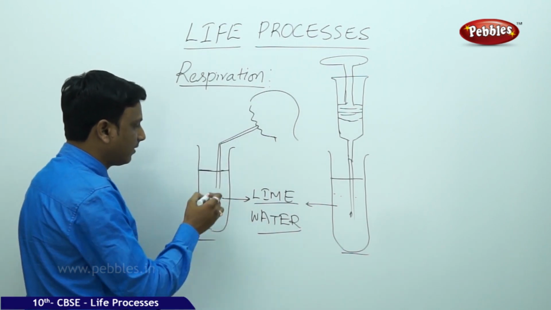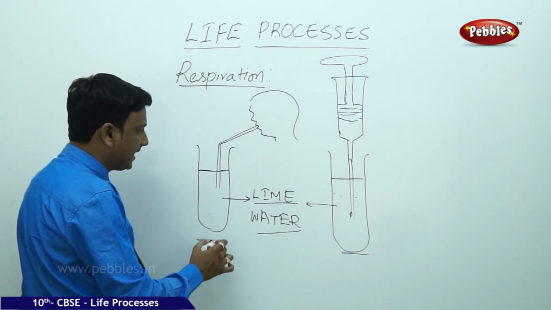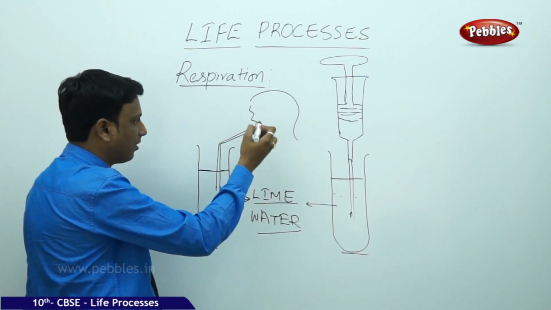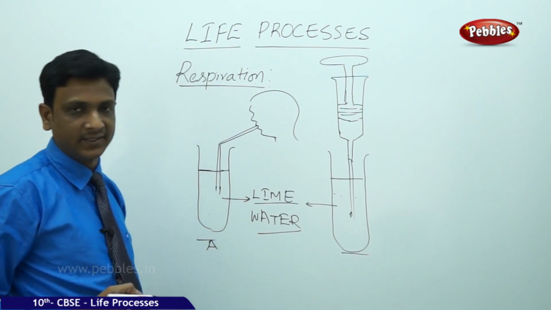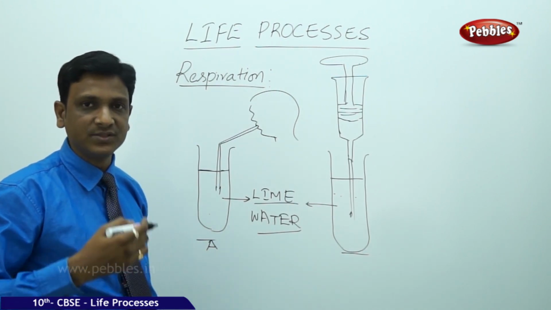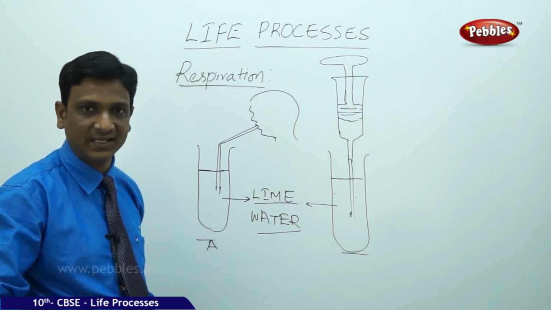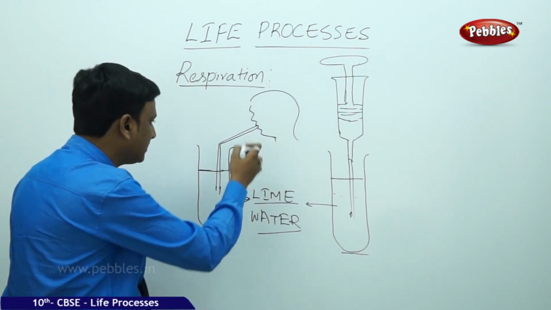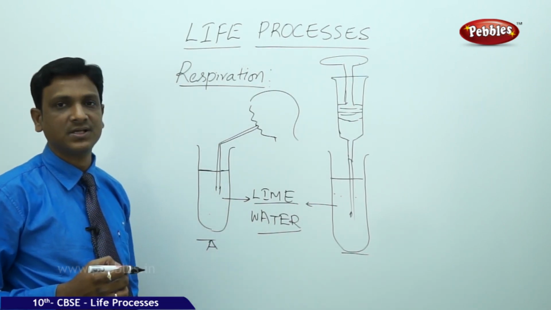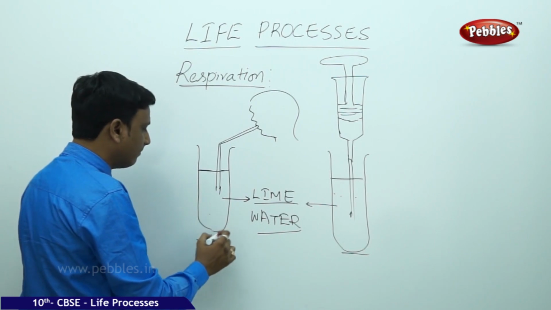In the first test tube, say it is A, you keep a straw, and with the help of the straw, you start blowing out air. From where does the air come? From your lungs. That means the exhaled air is blown into this freshly prepared lime water. Slowly what happens? The lime water turns milky.